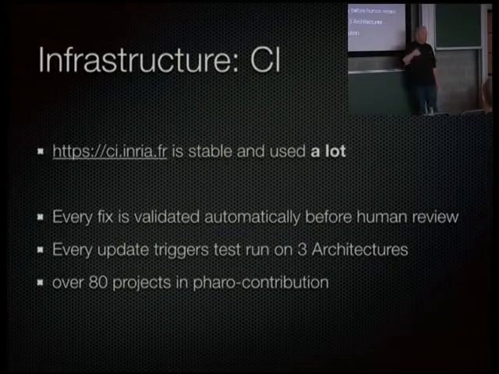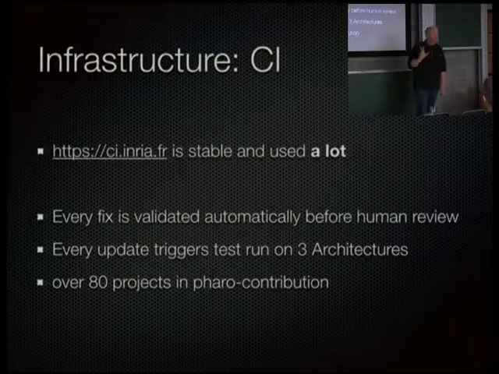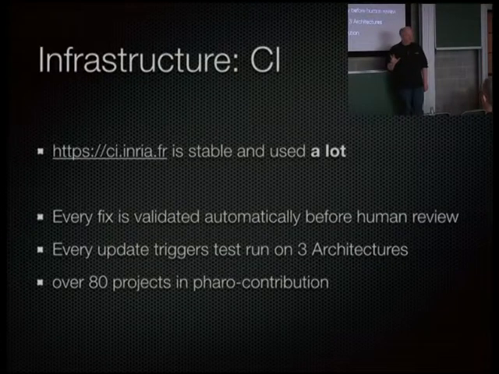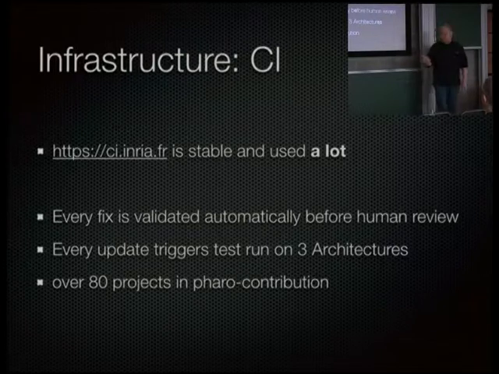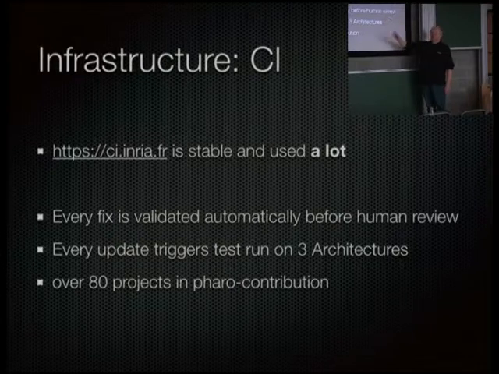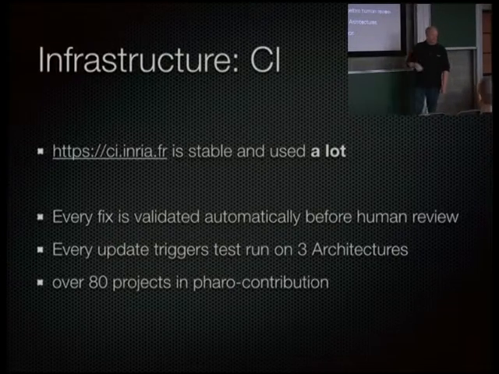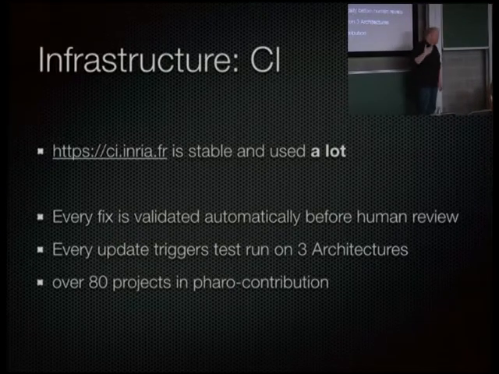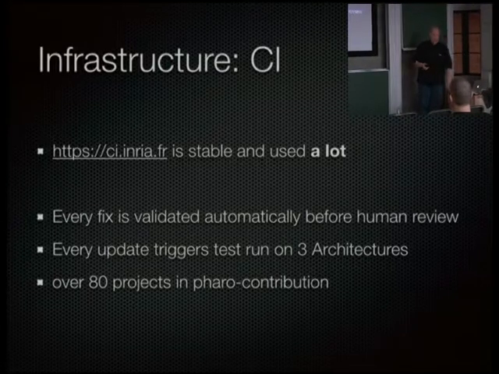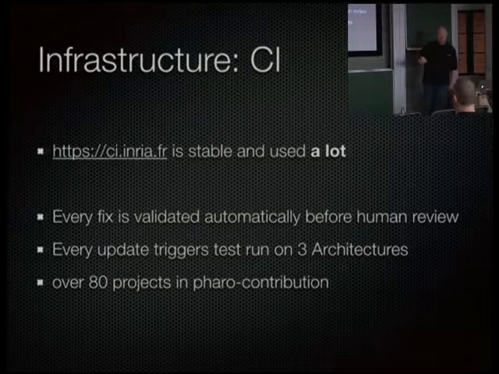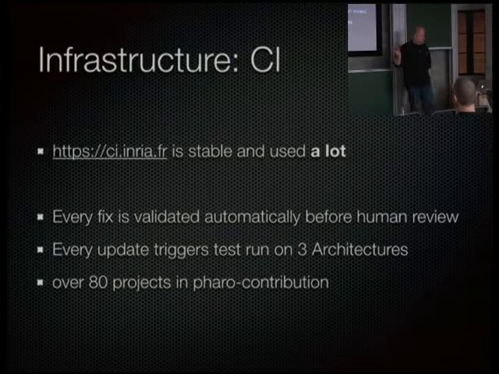And then when an update happens of Pharo itself, this update is validated on all 3 architectures automatically, so that it runs all those 16,000 tests 3 times. And of course, after that, there is a new version of Pharo, and that means that all issues that have been already tagged to be reviewed will be retested. So that means we have a lot of activity going on in this integration infrastructure. One update push of Pharo triggers a lot of jobs.